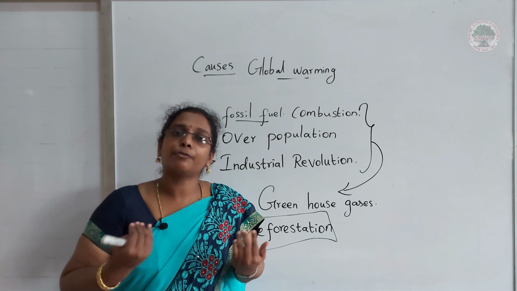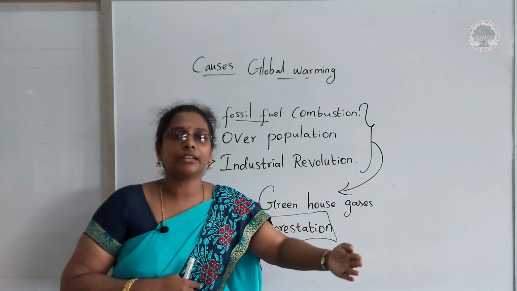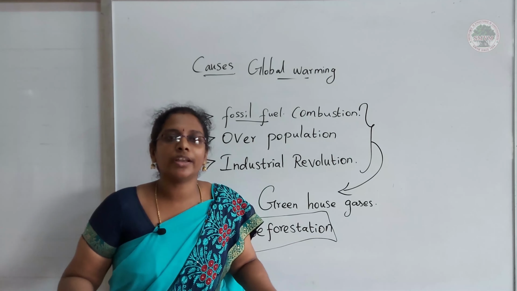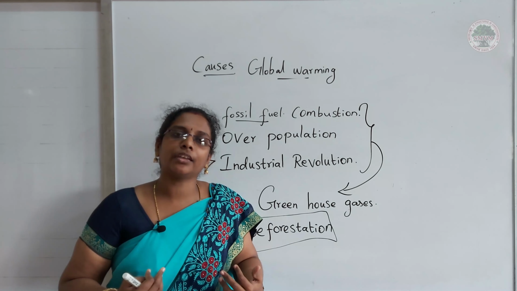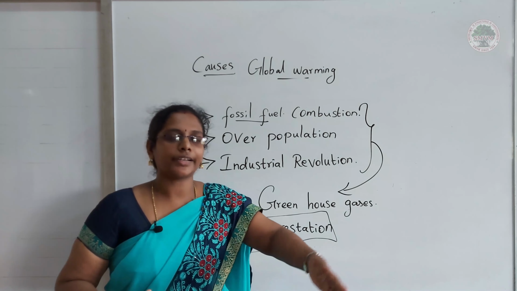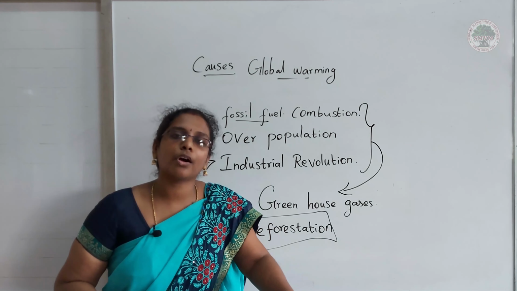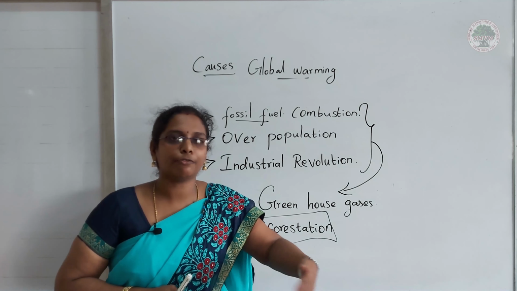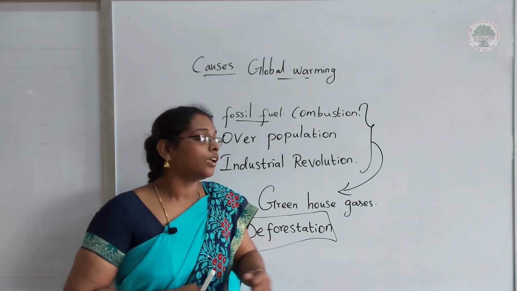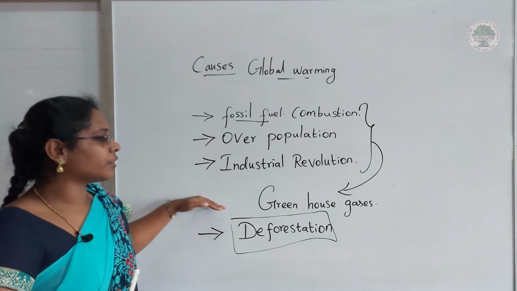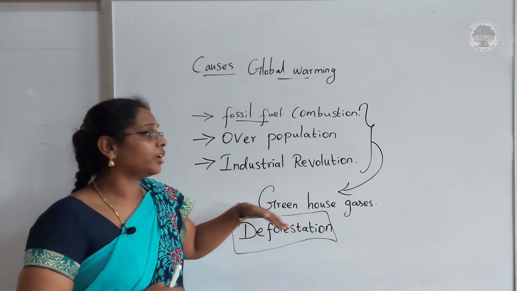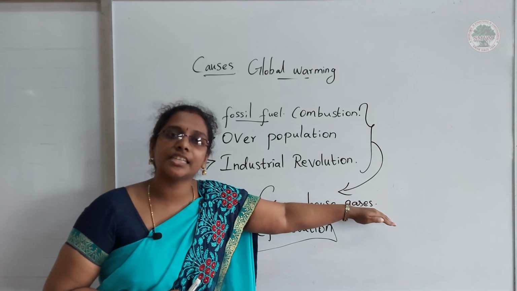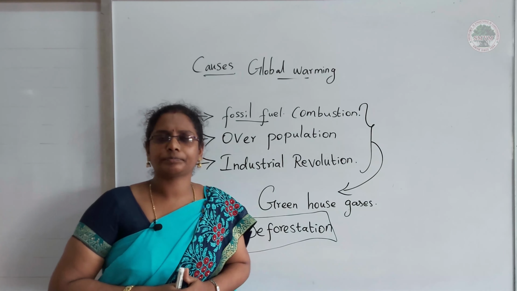Then our food need has also been increasing. For cultivation, there is no land. Then what are we doing? We are cutting down trees and making the forest into cultivating ground or farmlands. So because of deforestation also, the amount of greenhouse gases in the atmosphere is increasing.